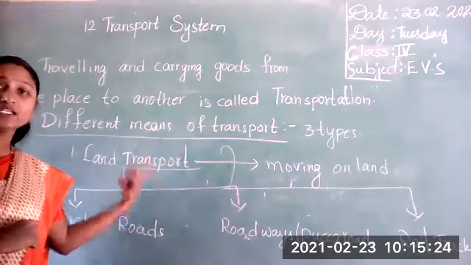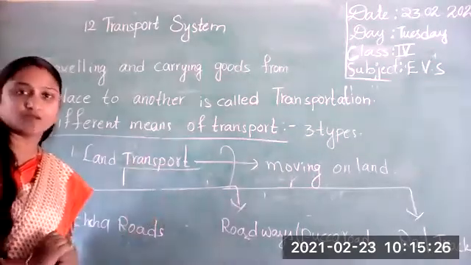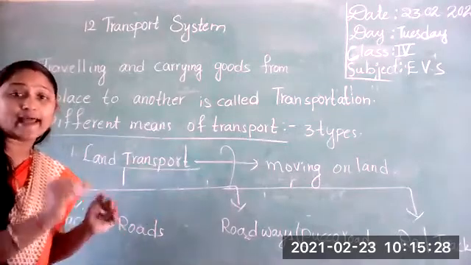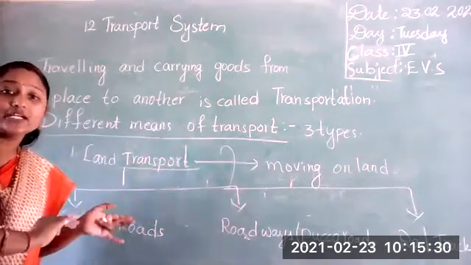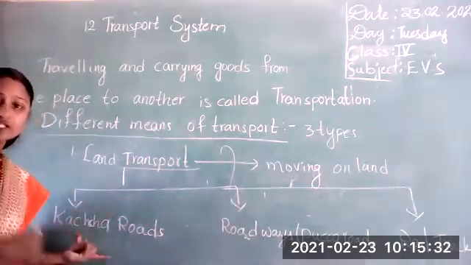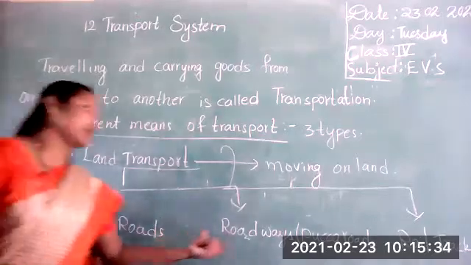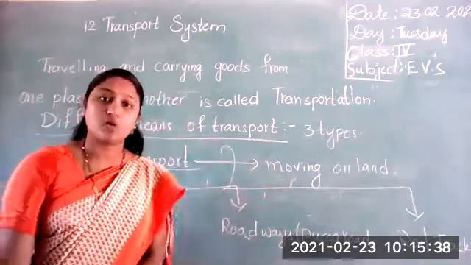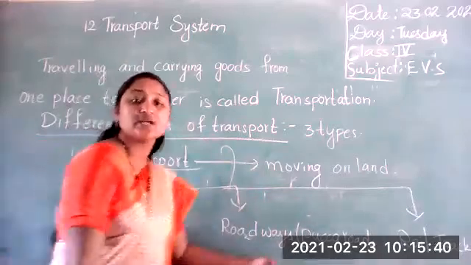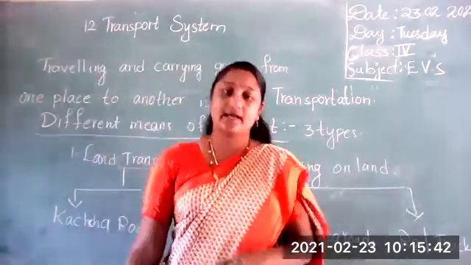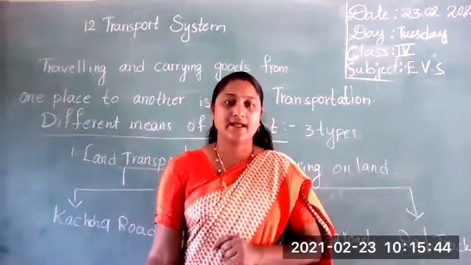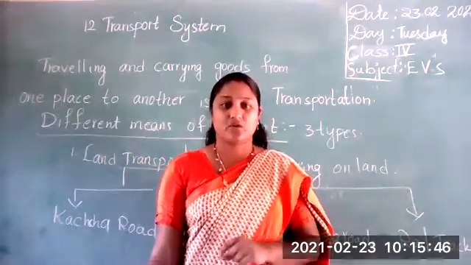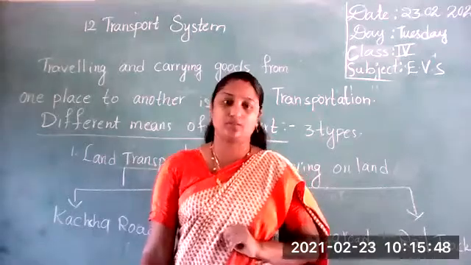Land transport is divided into three groups. One is kacha roads, another one is transport on roadways or pakka roads, and next one is transport on rail tracks. Okay, it is divided into three groups.